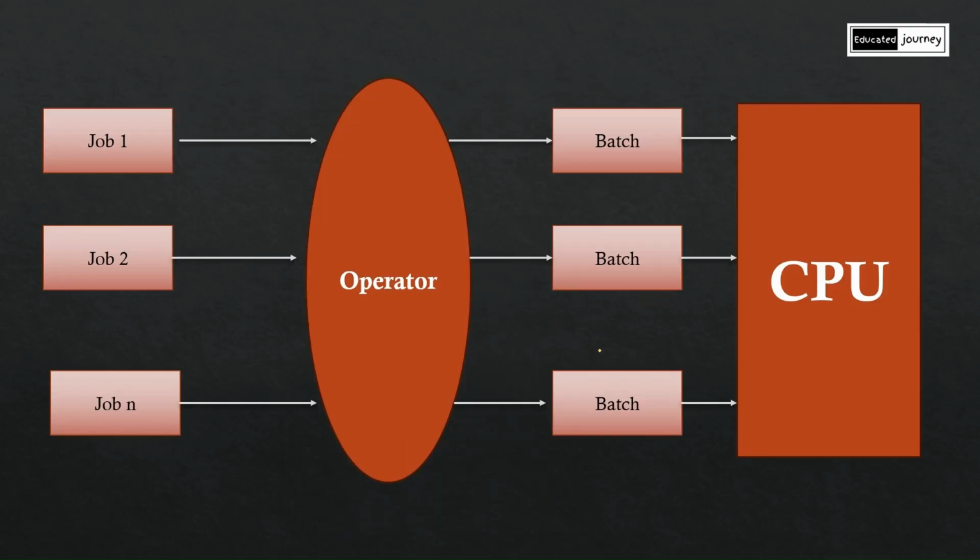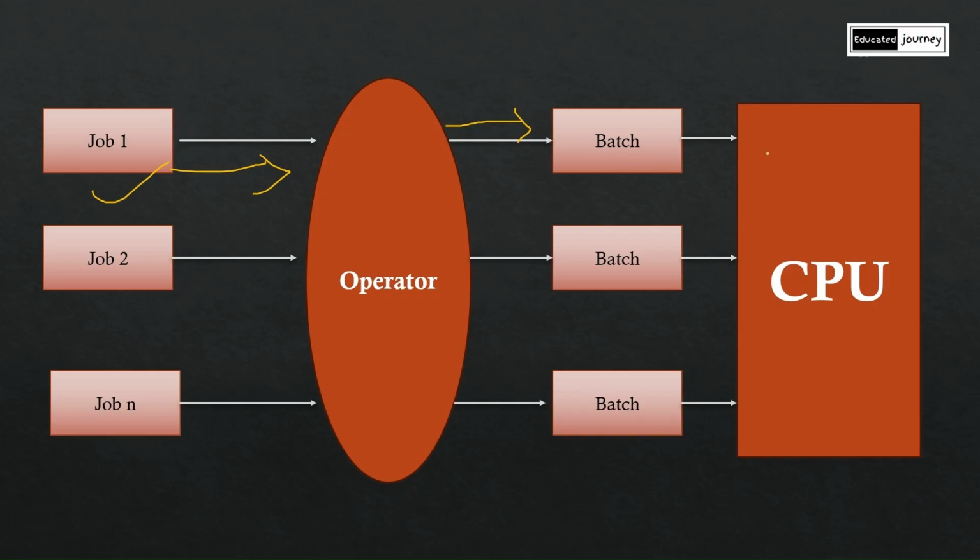In the previous video, we have seen how batch operating system works. The jobs are given to the operator, and the operator is nothing but the operating system. This operating system divides similar kinds of jobs into groups. Those groups are known as batches, and these batches are given to the CPU to execute.